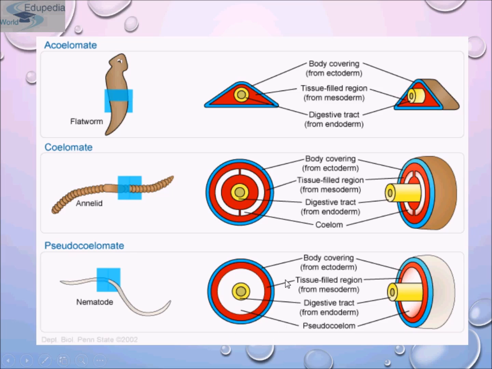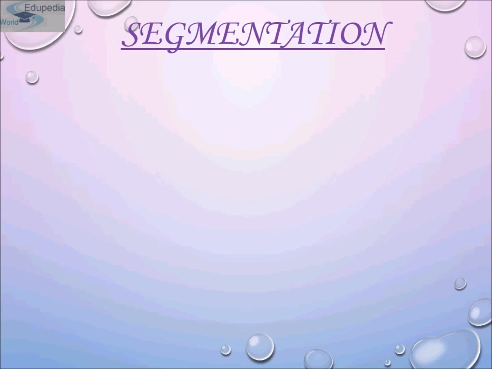Now we will discuss segmentation. In some animals, the body is segmented externally and internally, with a serial repetition of at least some organs. For example, in earthworms, the body shows this pattern called metameric segmentation, and this phenomenon is known as metamerism.